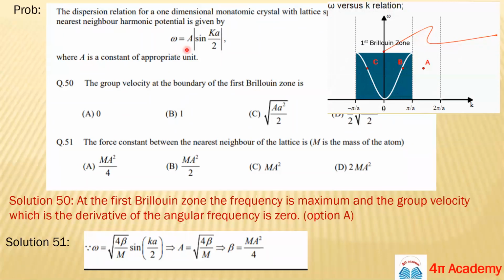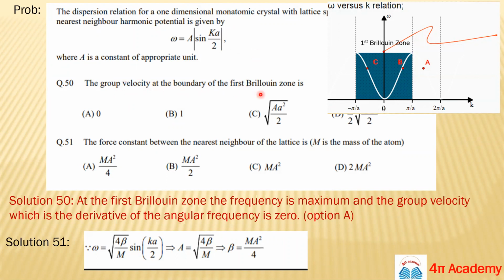We have a dispersion relation for a 1D monoatomic crystal, and your dispersion relation is this: omega equals a sine ka by 2. I think it's a GATE 2012 problem, and a is a constant. We have to find out the group velocity at the boundary of the first Brillouin zone.